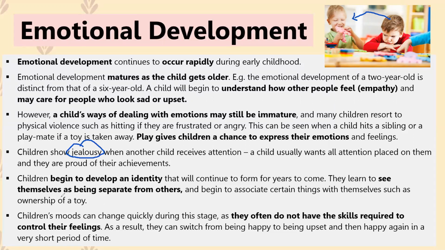In terms of emotional development, children also start to develop an identity, okay? They start to see that they are separate from other people. They start to understand that, okay, I'm not only a student in my class, but I'm also a brother to my siblings. I'm also a son. I'm also a friend to somebody. So essentially, they start to understand that they're not just one person. They don't just have one role, but that they have other different roles as well. And they start to associate themselves with other things.